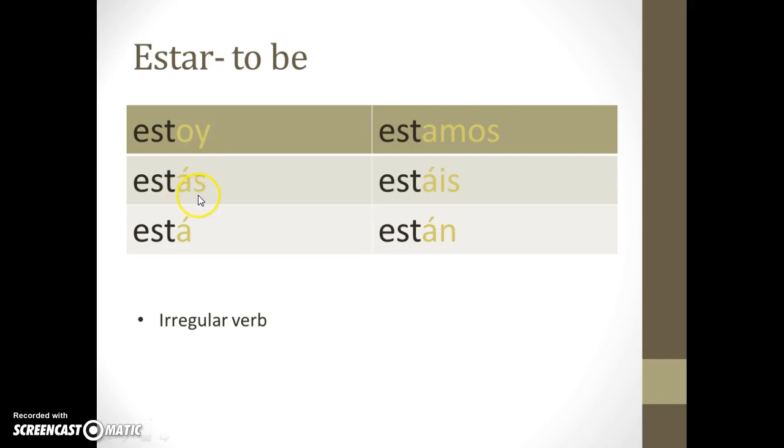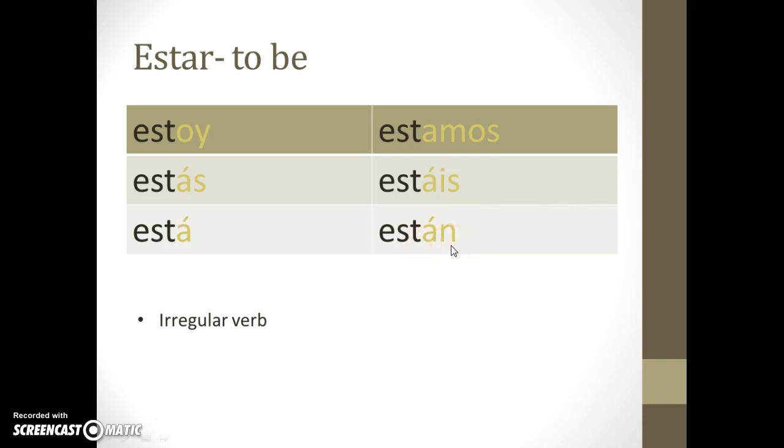Tú estás, and notice the accent over the A. So that's what's different about this. Tú estás, él está, or ella está. Nosotros estamos, so that form is the same as any other AR verb would be. Vosotros estáis, same thing. And ellos or ellas or ustedes están.